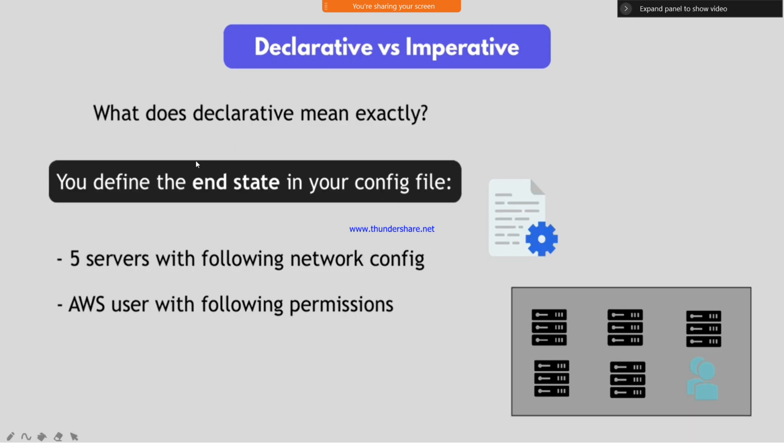Similarly, here we have declarative versus imperative. In Kubernetes we have two types, right? Declarative and imperative. Similarly, in Terraform we also have two methods to create: the first one is declarative, the second one is imperative. Assume that you want to set up a Terraform script with 5 servers following the networks. As a Terraform admin, he tries to create 5 servers, and we need to provide the particular permissions and everything we need to follow.